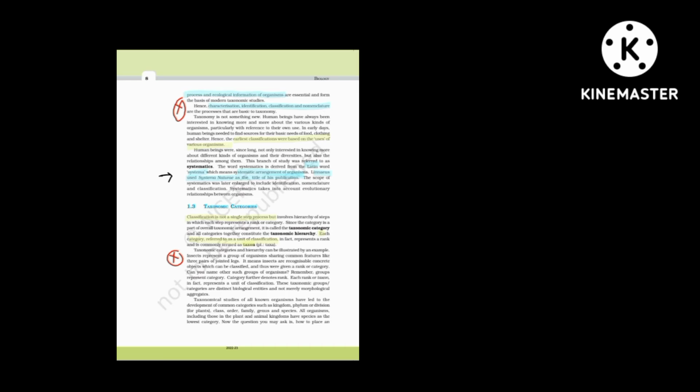There are 7 categories. We will come to know later in this video. Each of these categories is known as a unit of classification. Those categories are kingdom, phylum or division, class, order, family, genus, species. All these 7 are units of classification, and the basic unit of classification is species. There are two different terms. Unit of classification is all the 7 categories, and basic unit of classification is species.